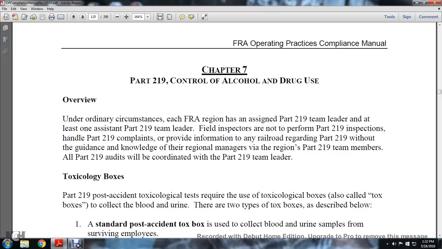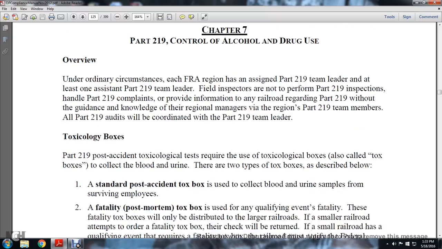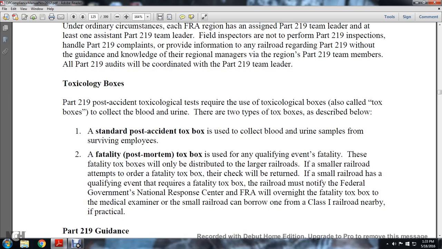Toxicology boxes. Part 219 post-accident toxicology testing requires the use of toxicology boxes, also called tox boxes, to collect blood and urine. Two types of tox boxes are used, as described below. The standard post-accident tox box is used to collect blood and urine samples from surviving employees. A fatality post-mortem tox box is used for qualifying events involving a fatality.